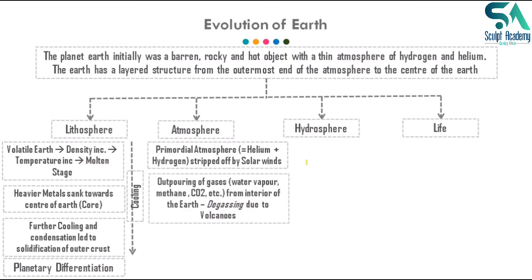And what happened next? Cooling is going on simultaneously. So what next happened? Outpouring of gases.